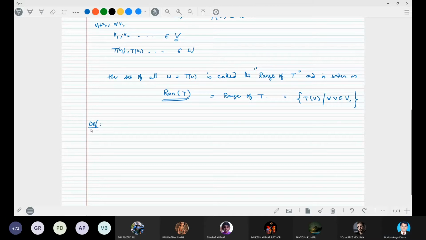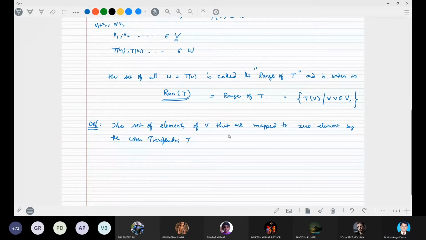Now there is another definition. The set of elements of V that are mapped to the zero element by the linear transformation T is called the kernel, or the null space.